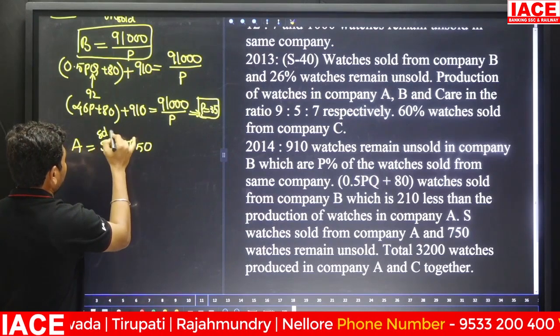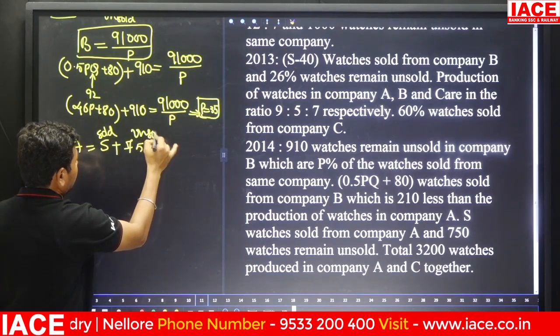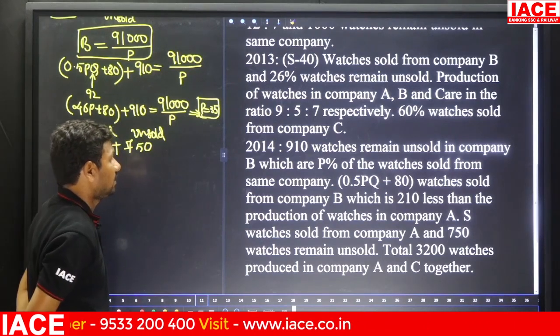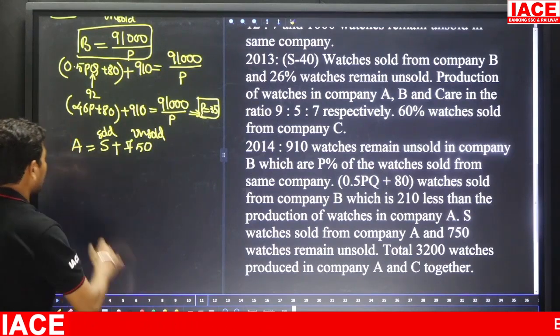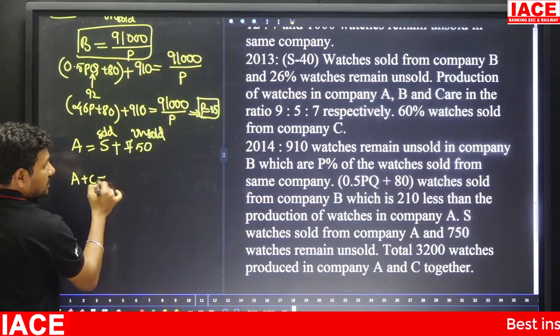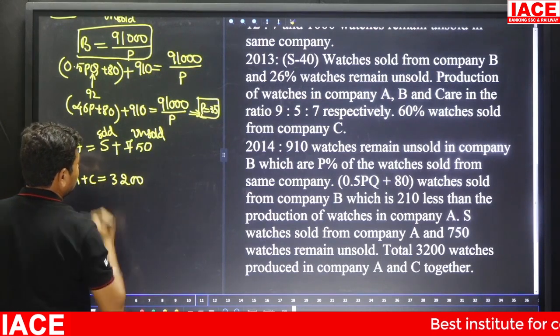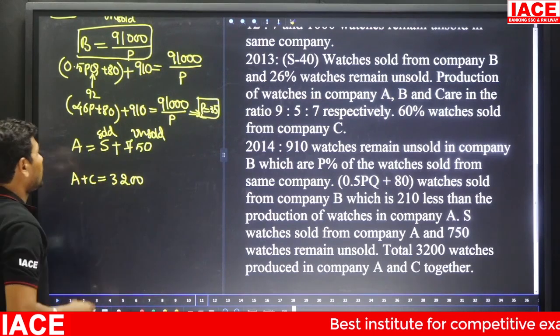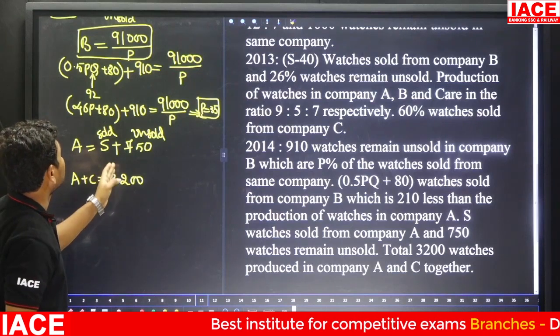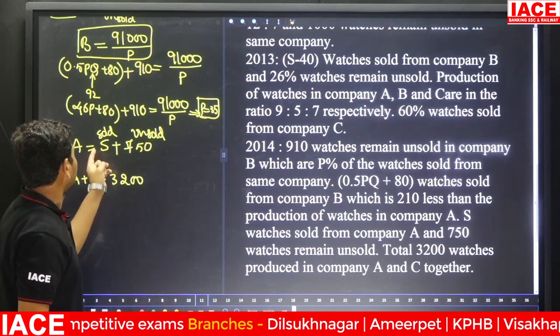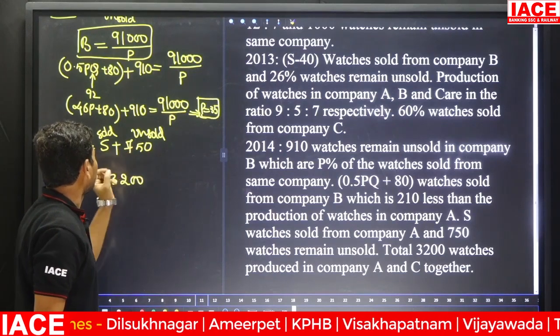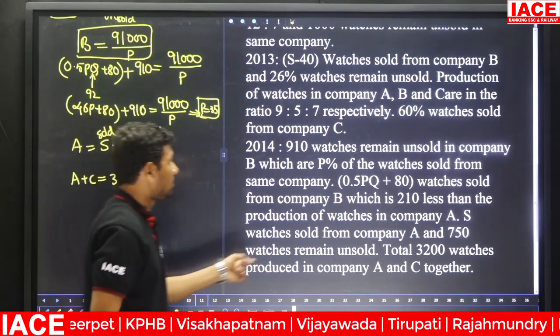This is sold value, this is unsold value. Okay. Total 3200 watches production of company A plus C. A plus C is equal to how much? 3200. Once you know the S value, we can easily solve it, but S is stuck there in 2013. Here sold S plus 750, we have to understand this.